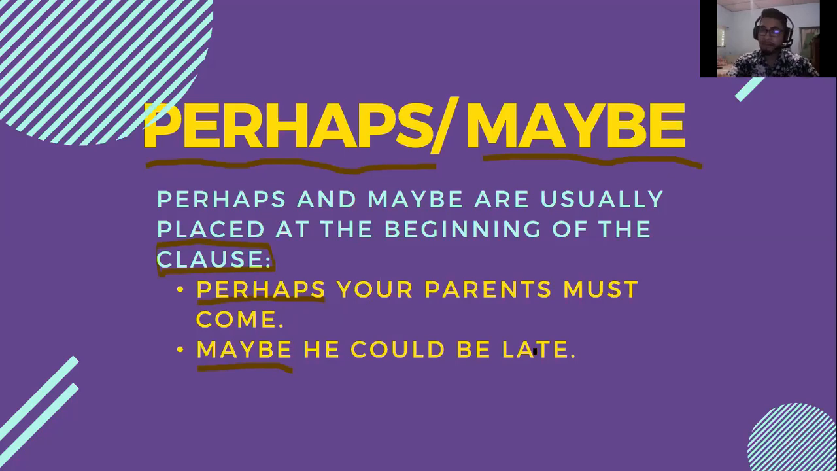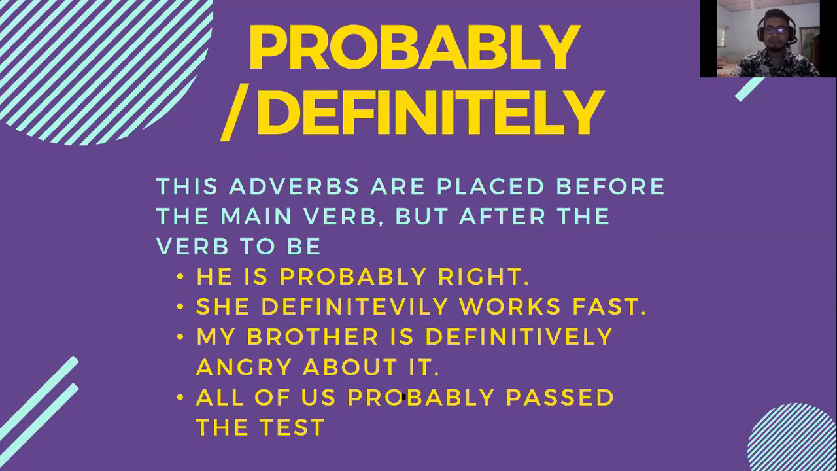Therefore, since we're talking about perhaps and maybe, we're saying how likely, qué tan posible, is something to happen or a certain event to exist. Notice that they are always going to go at the beginning of the sentence. Not in the middle, at the beginning. Keep that in mind. That is important. Really easy to understand.